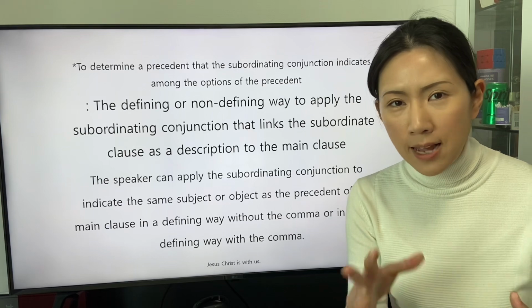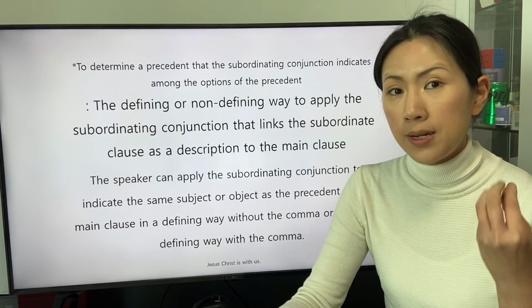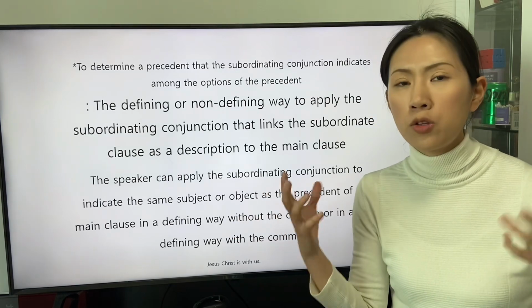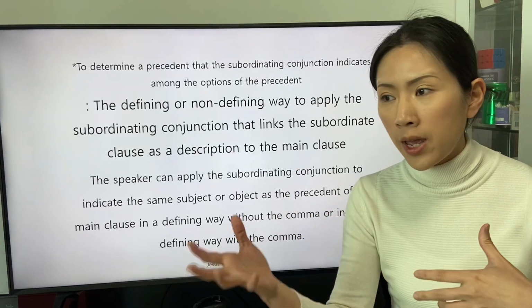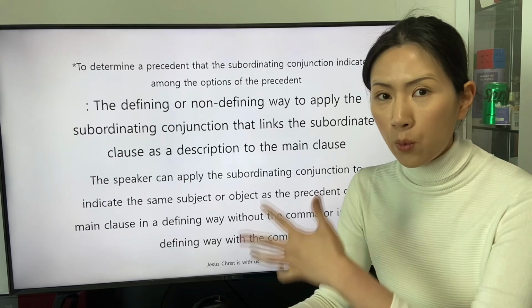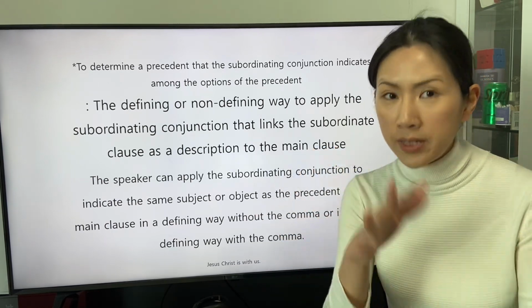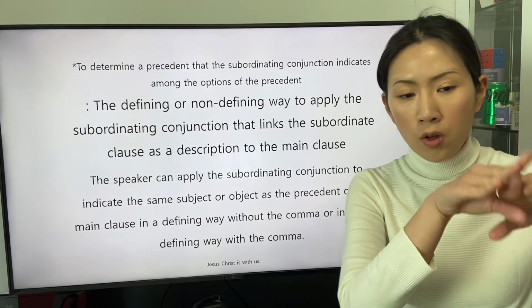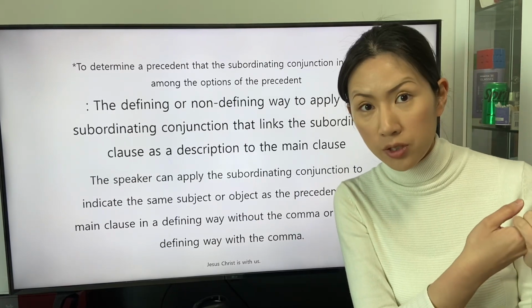From this definition of the verb define, we can understand that the term, the defining way or the non-defining way, reveals the relationship between the precedent and the subordinating conjunction.